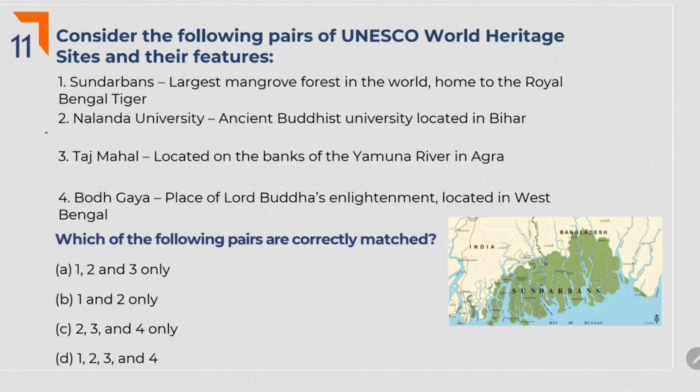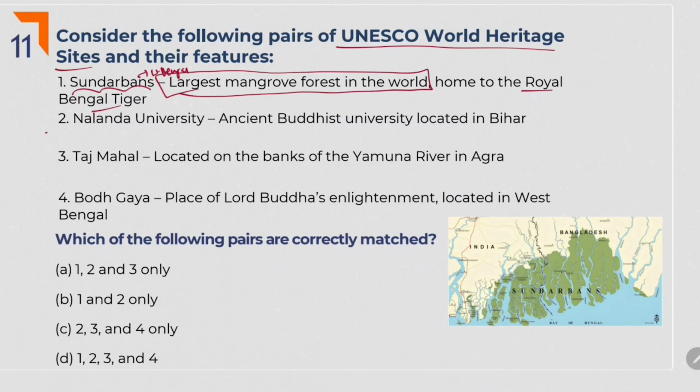Consider the following pairs of UNESCO World Heritage Sites and their features. Sundarbans, largest mangrove forest in the world, and it is home to the Royal Bengal tiger. We all know that Sundarban is in West Bengal, and obviously Royal Bengal tiger lies in West Bengal. So this is right one. And Sundarbans is the largest mangrove forest in the world. Yes, we have also discussed this in the first test. Sundarbans is the largest mangrove forest in the world, not only India.